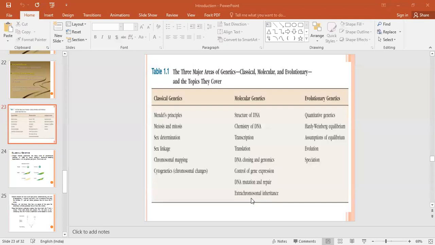After penetrating, remember the thing, only the nucleus of that sperm is transferred to the egg, only nucleus.